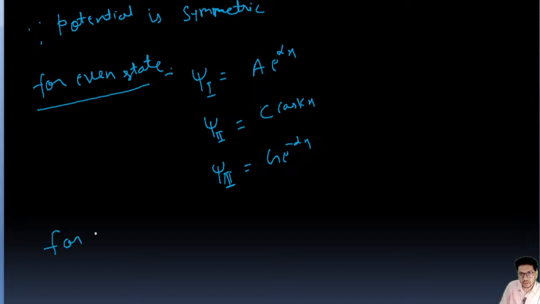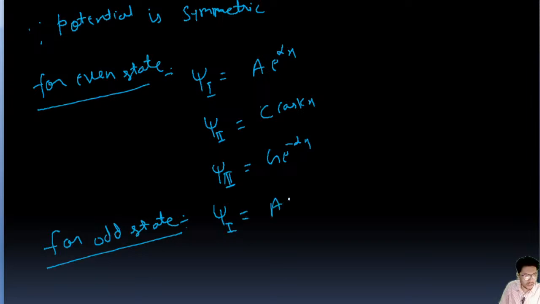Now for the odd state, psi 1 is going to be A e to the power alpha x, psi 2 is going to be D sin kx, and psi 3 is going to be G e to the power minus alpha x.